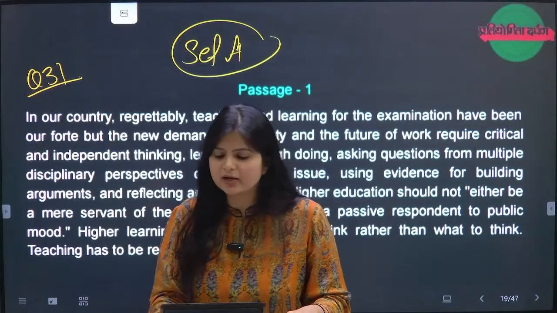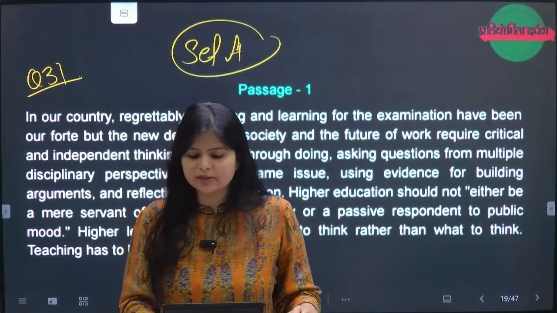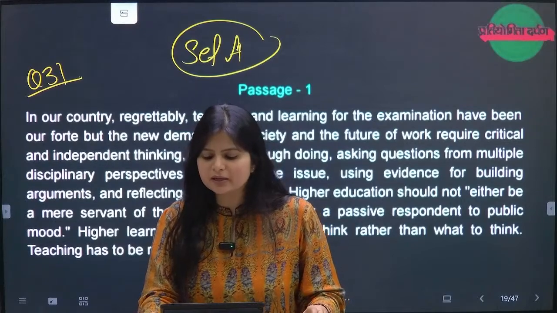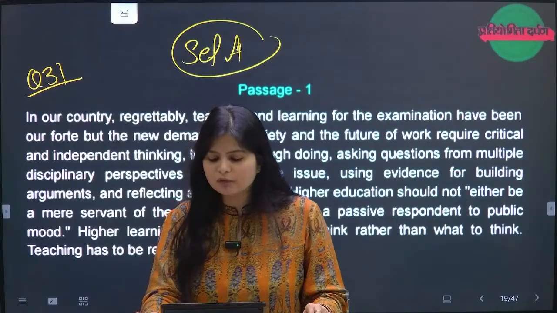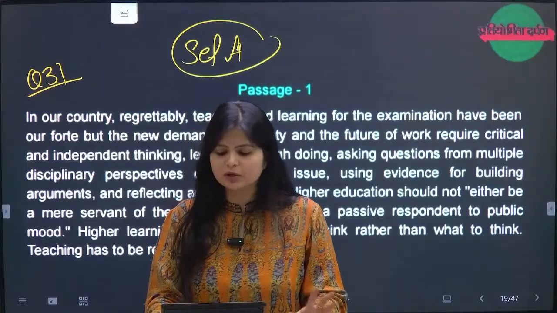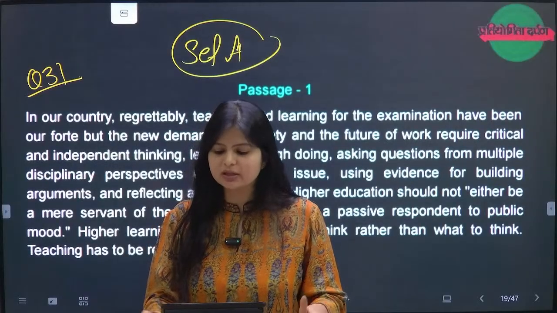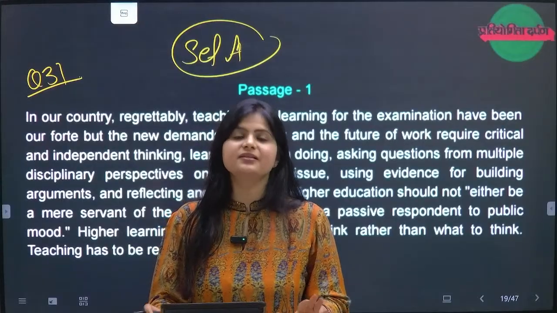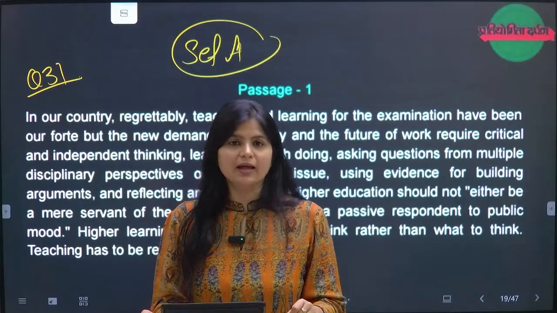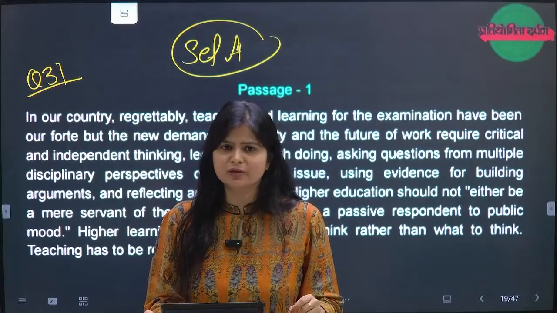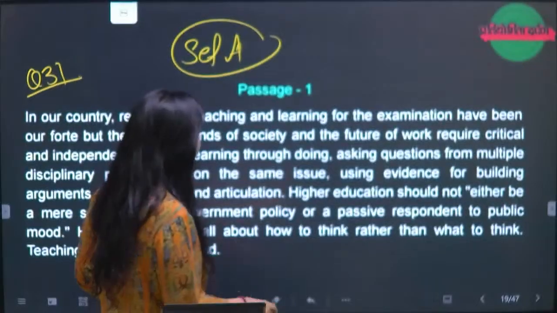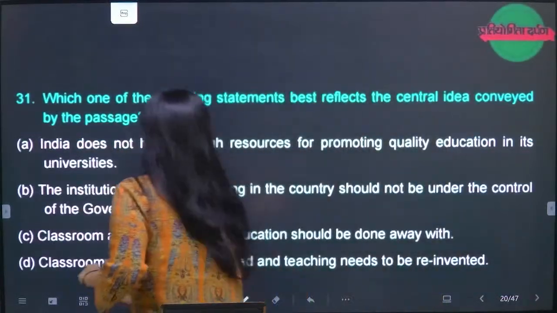A is saying India does not have enough resources for promoting quality education in its universities. Nothing is mentioned about that. B, institutions of higher learning in the country should not be under the control of government. No. C, the classroom approach to higher education should be done away with. Not at all. D, classrooms need to be reimagined and teaching needs to be reinvented. This is the actual essence of the passage. This is what the passage is trying to convey. And if you read the passage very carefully, you would have known that this is the option you have to take. So D is the right option, and we'll go with option D without any doubt, right?